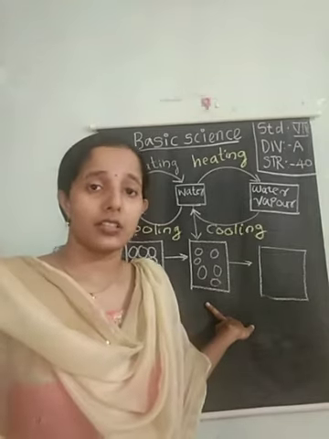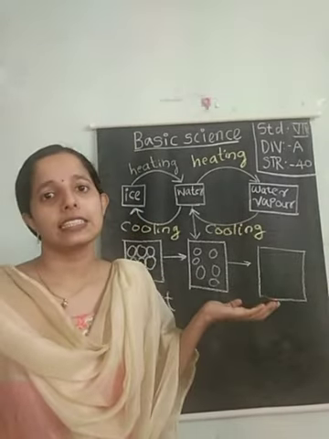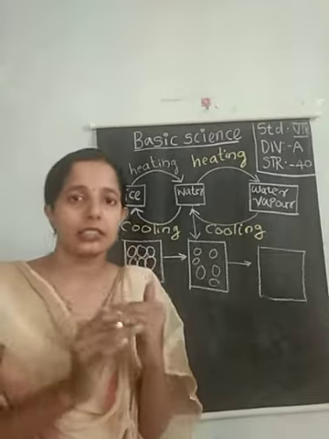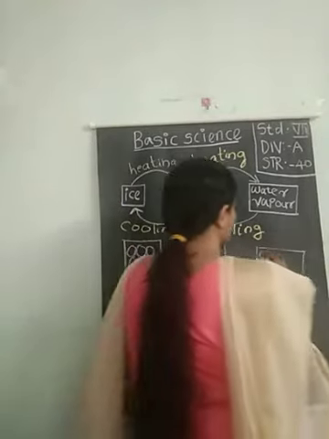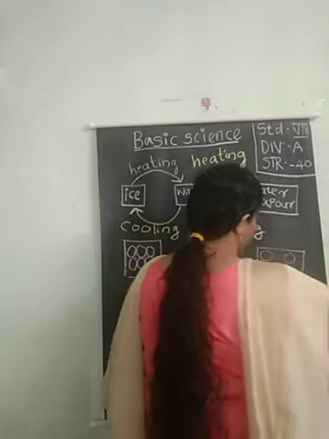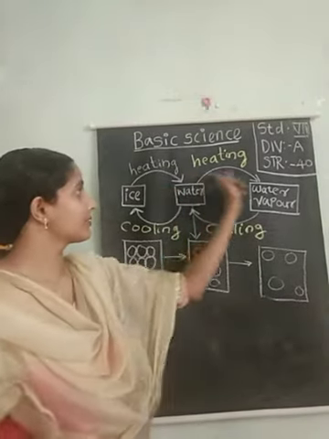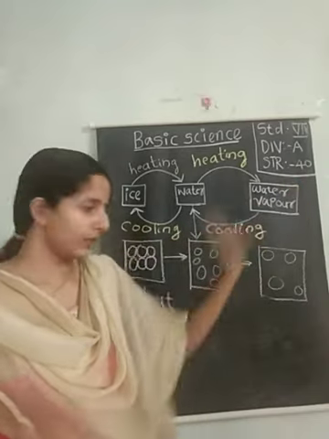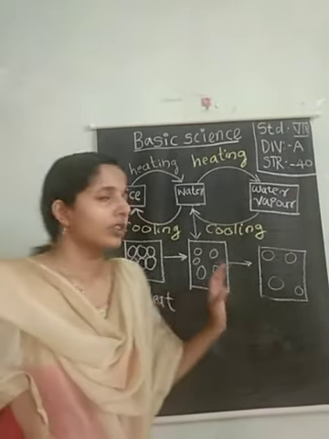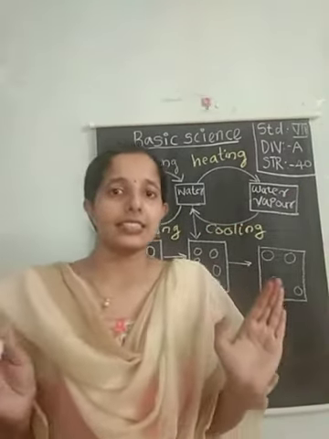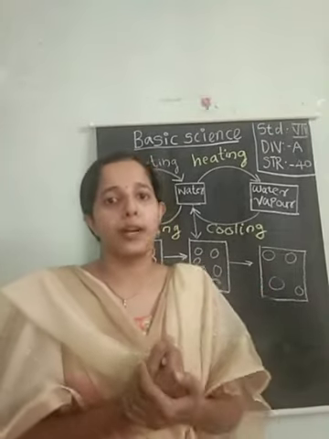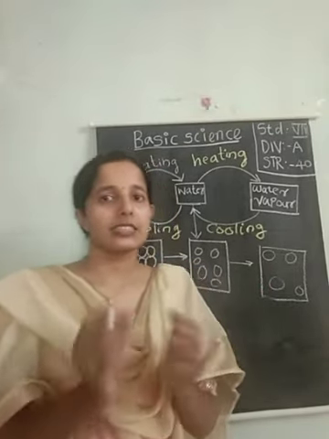As a result, the particles get more freedom to move and the interparticle distance increases very much. Okay. So this is what happens in this first half of this diagram. The reason for all these changes is that we provided energy to the particles. Okay. That is the reason.